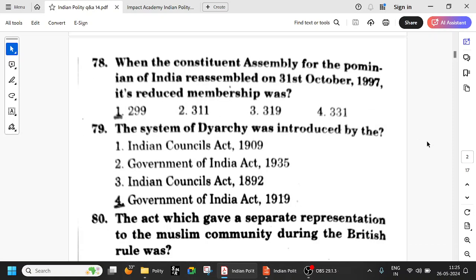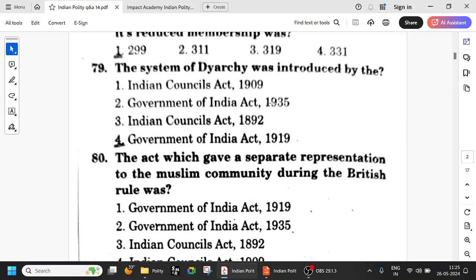If not, no problem. The system of diarchy was introduced by such questions are frequently asked. Even in the recent Group 1 also, we have seen questions being asked about this particular 1833 Act. Okay, when was a bicameral legislature for the first time introduced? When was a separate electorate for Muslims, sorry, the minorities, I think Muslims only, introduced? Okay, all these things are being asked even today. So don't think such a question will not be asked. Okay, it's very important even today.